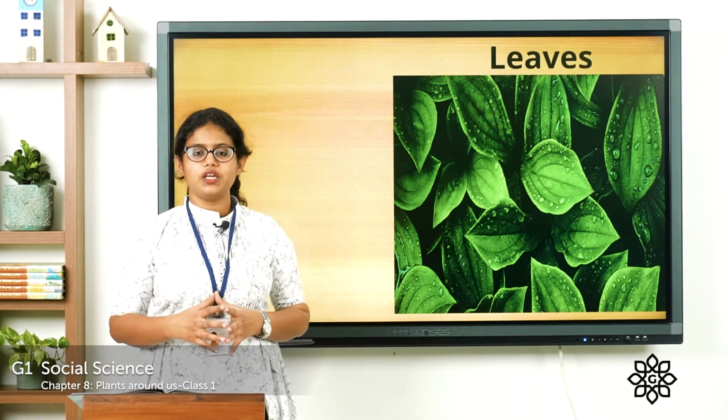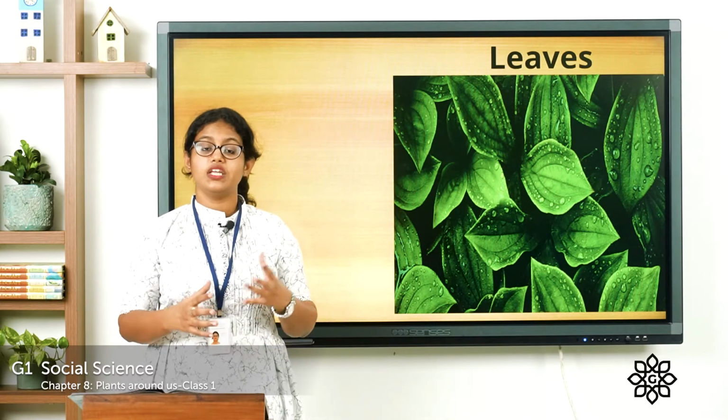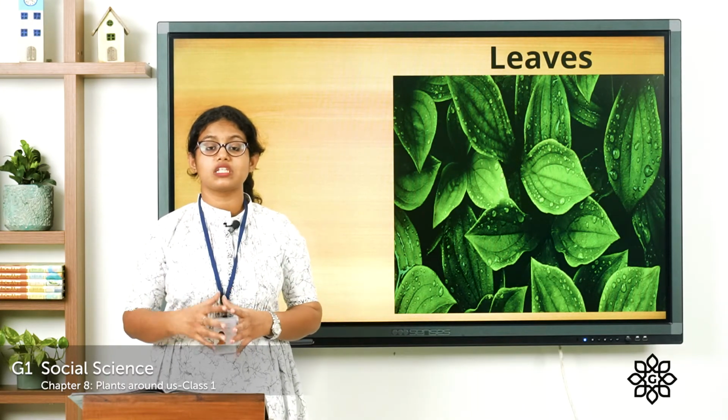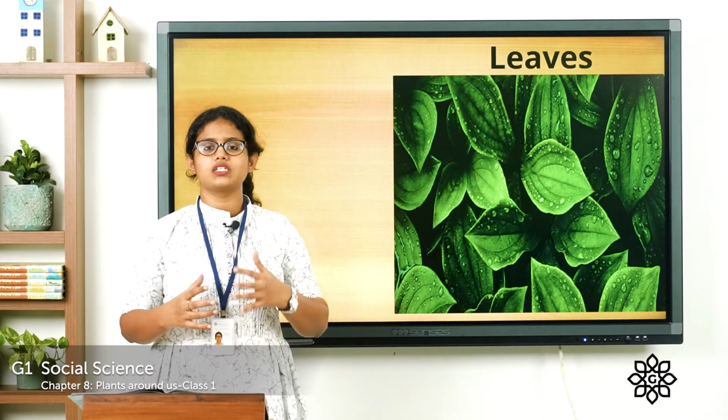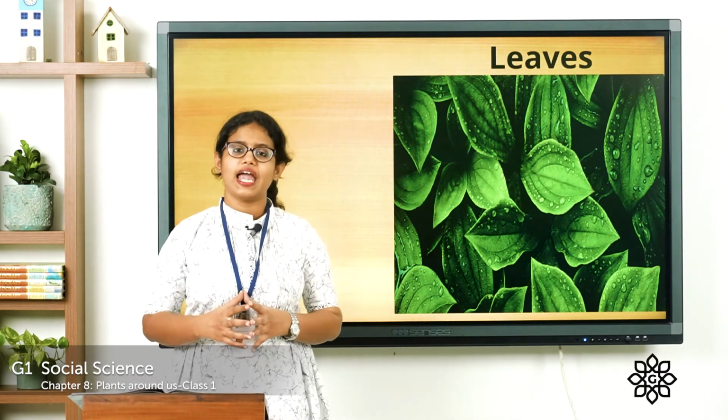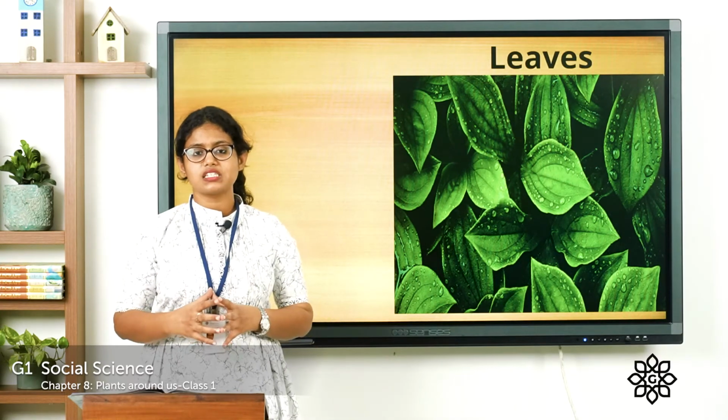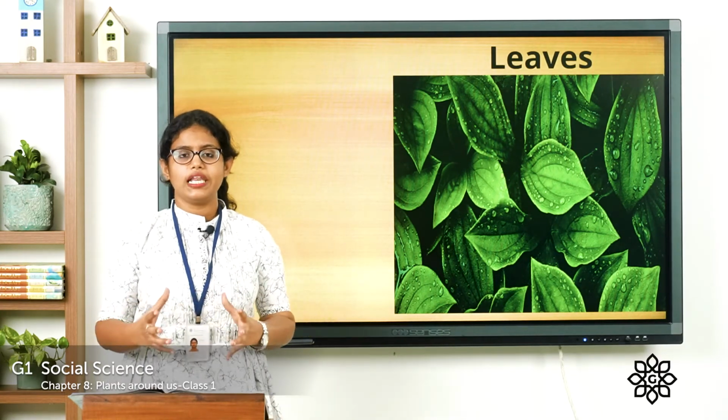So for example, if you take the leaf of a papaya, and what about the leaf of a mango? Does it look the same? No. It differs with its size, shape, smell, etc. So different plants have different kinds of leaves.